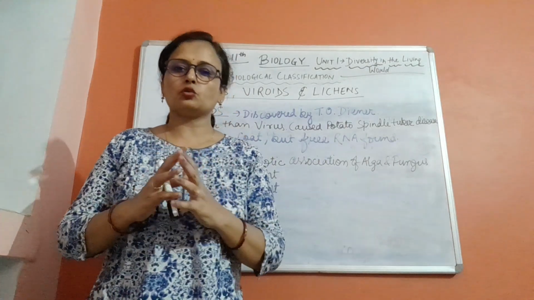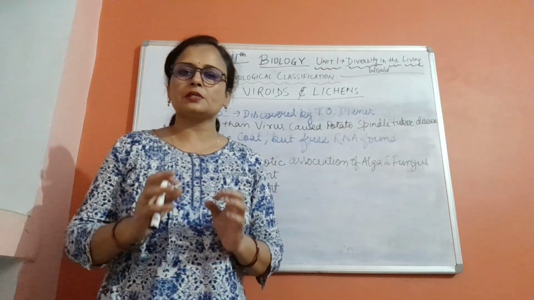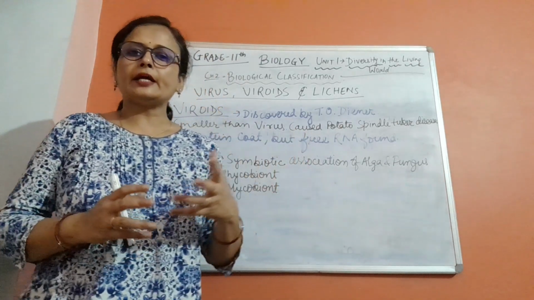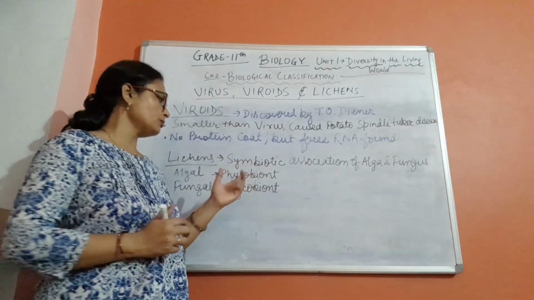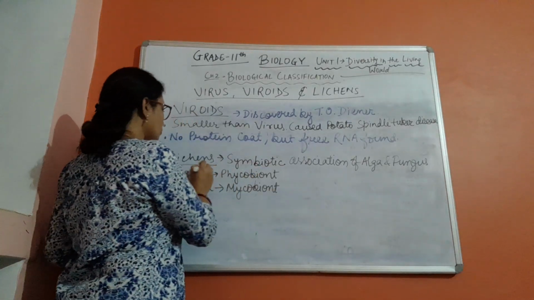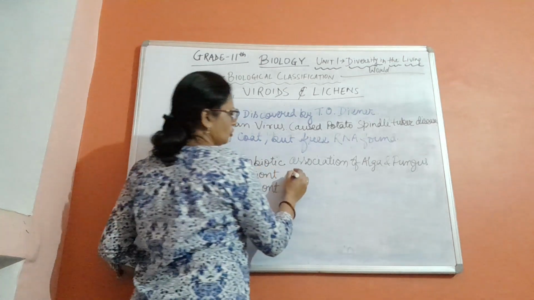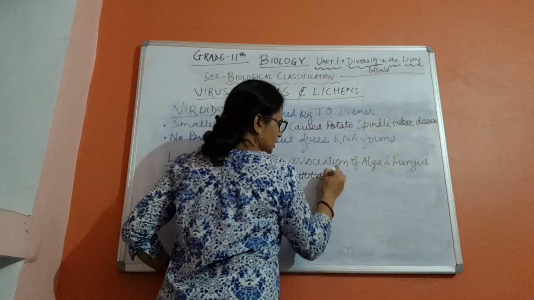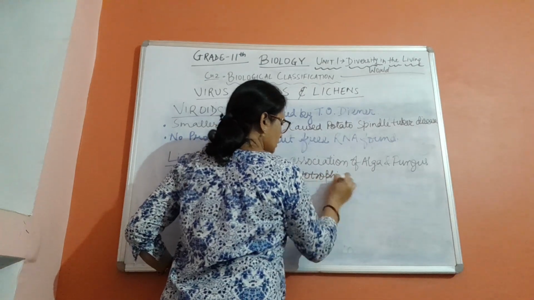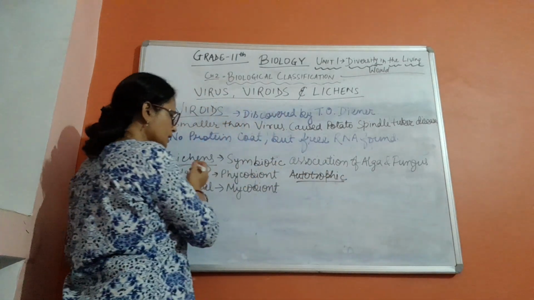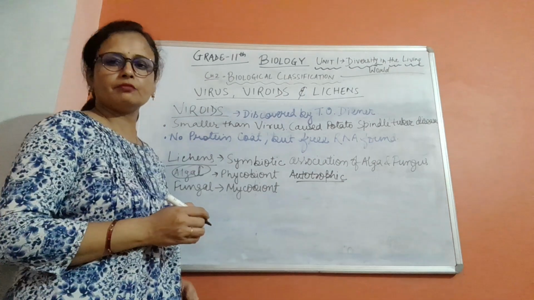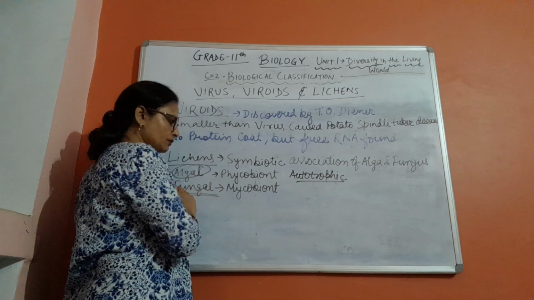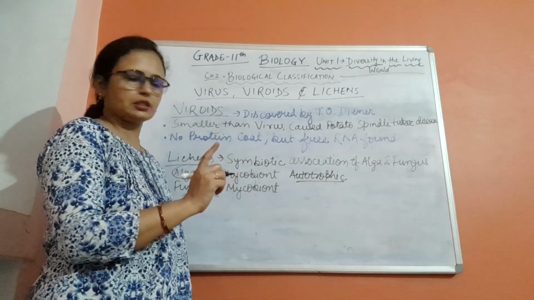Lichens always grow in a pollution-free area, especially on the rocks, as green kind of patches on the rocks. In that form it is found. Now what is the work of algae here? Algae are autotrophic. These are autotrophic because they are having chlorophyll. So algae is able to prepare food, can do photosynthesis. But the fungal part is not having chlorophyll, so it can't do photosynthesis.